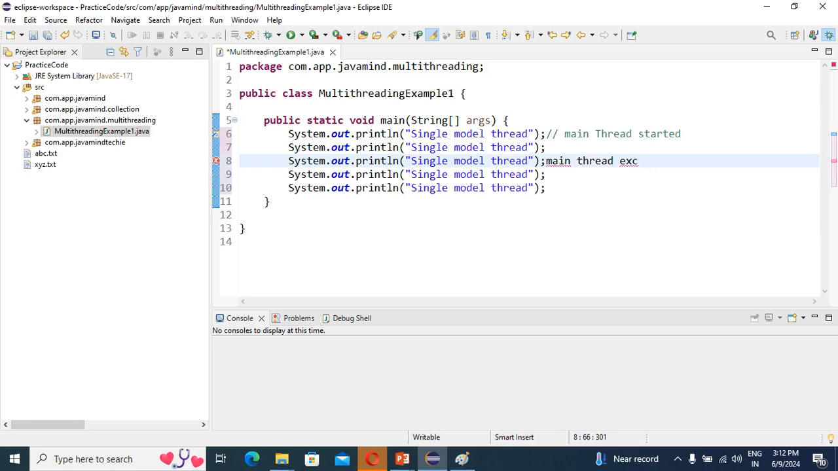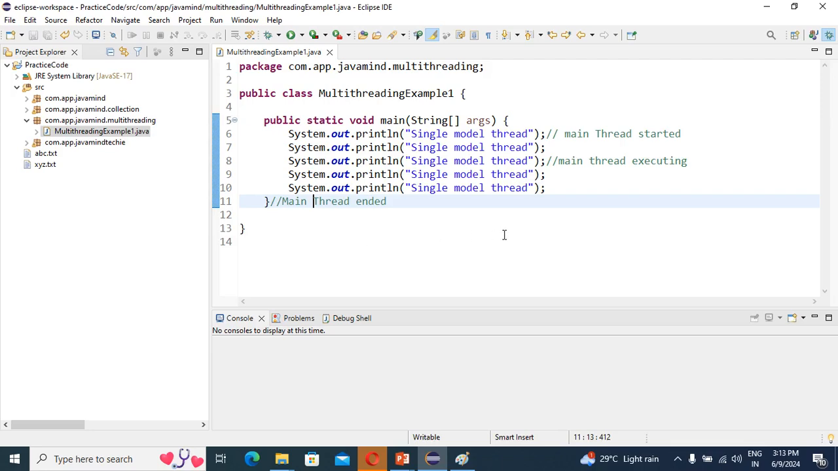Main thread executing. Good. And at this place, the main thread ended. Yes or no? Guys, tell me one thing. Whenever execution starts from the main method, one thread is started automatically, and that thread is called the main thread.